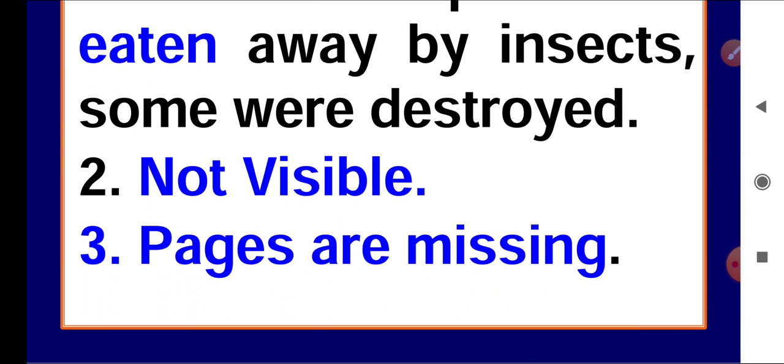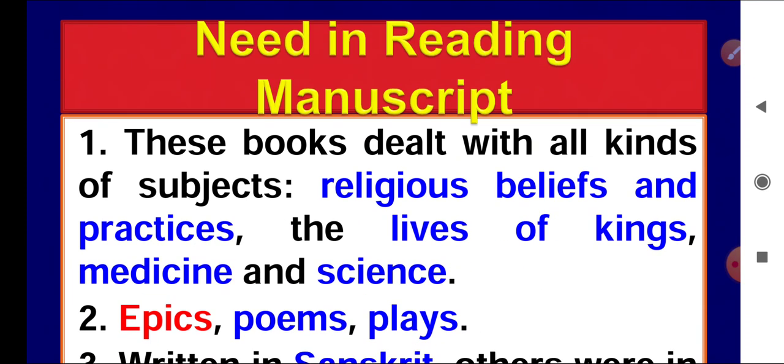The third is some pages are missing because of the passage of time, thousands of years, some pages of these manuscripts are missing. That's why it is very difficult to find those pages.